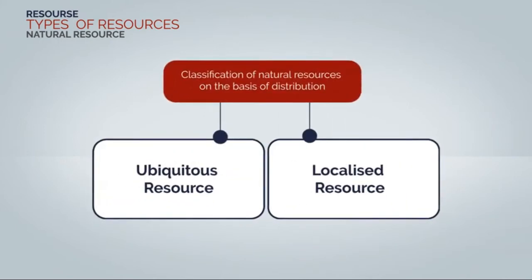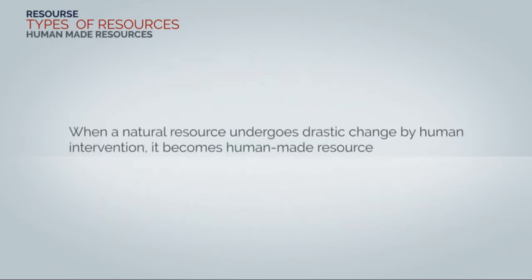Classification of natural resources on the basis of distribution. Ubiquitous resources and localized resources. Ubiquitous resources are available everywhere on the earth. For example, air and water. And coming to localized resources, these are the resources available at select locations on the earth. For example, coal mines in Jharkhand. Topography, climate and altitude are the major factors which affect the distribution of natural resources. And then we have human-made resources.